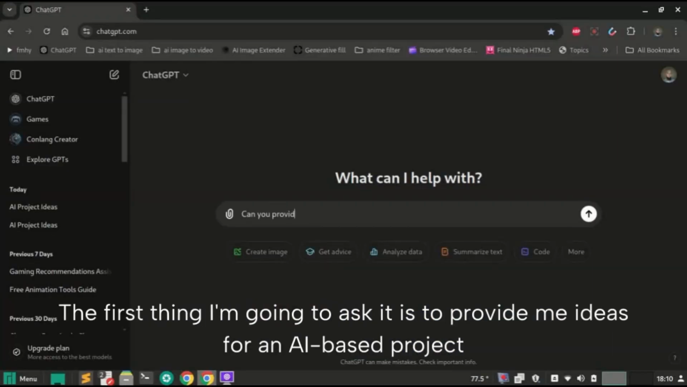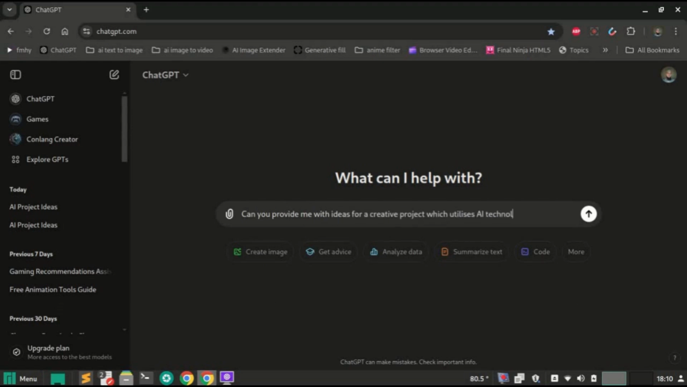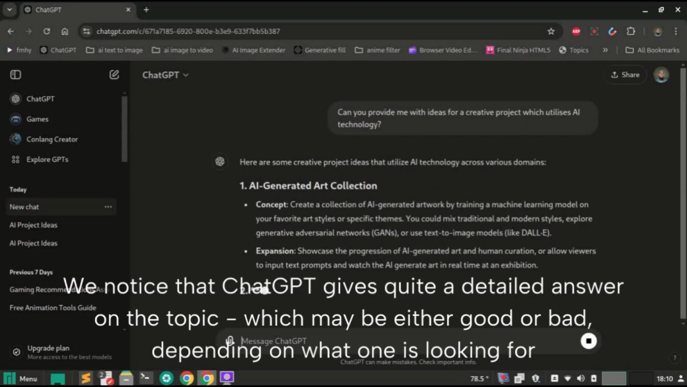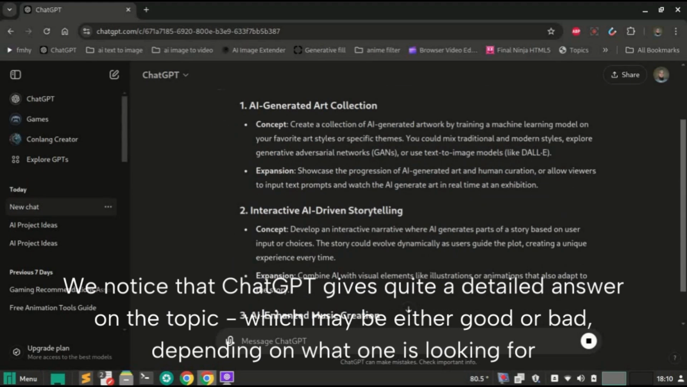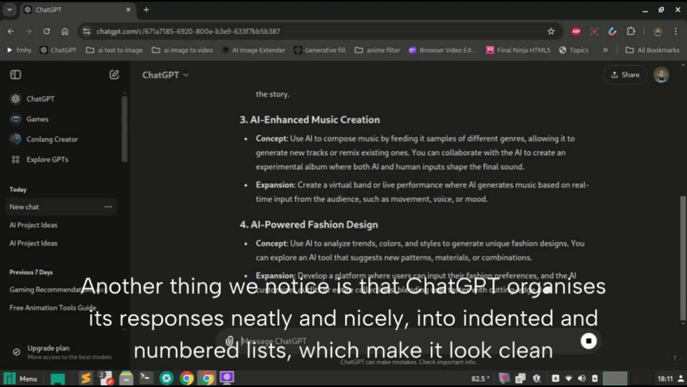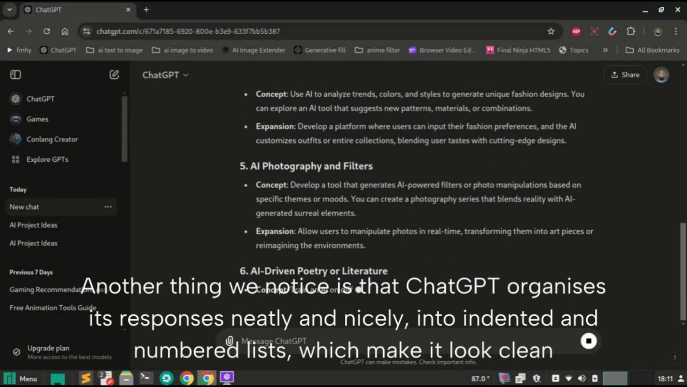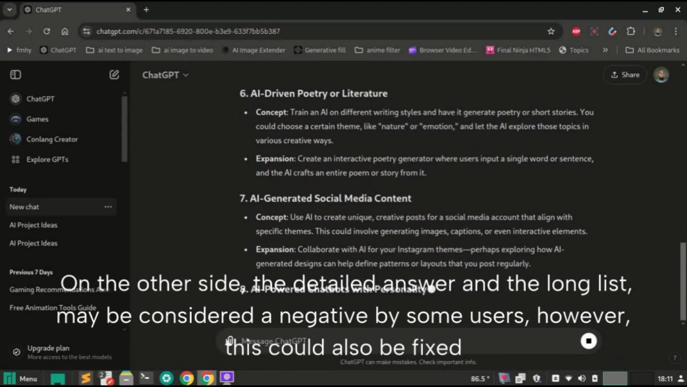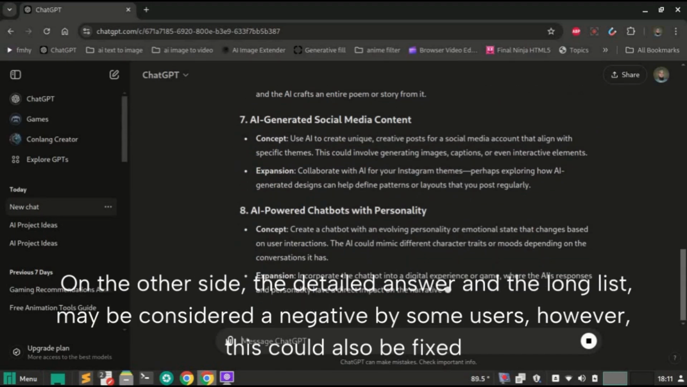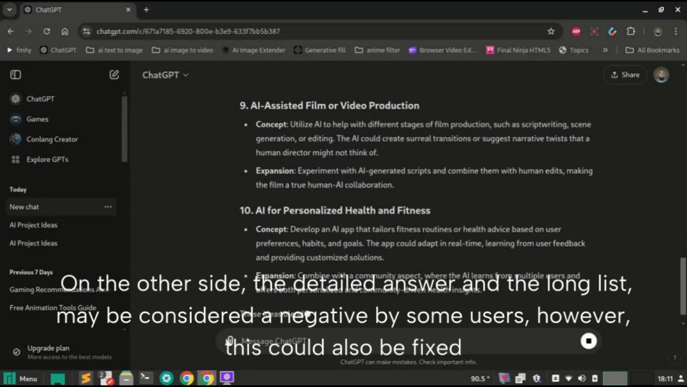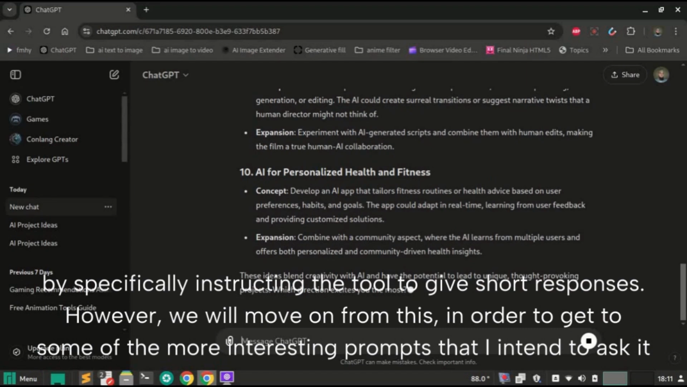The first thing I'm going to ask it is to provide me ideas for an AI-based project. We notice that ChatGPT gives quite a detailed answer on the topic, which may be either good or bad, depending on what one is looking for. Another thing we notice is that ChatGPT organizes its responses neatly and nicely into indented and numbered lists, which make it look clean. On the other side, the detailed answer and the long list may be considered a negative by some users. However, this could also be fixed by specifically instructing the tool to give short responses.